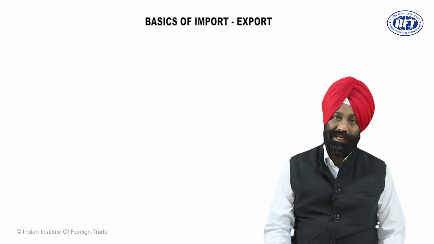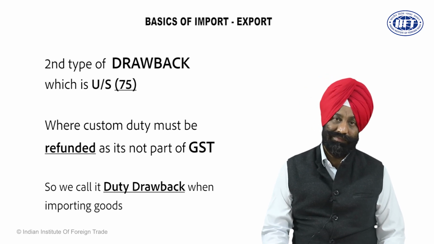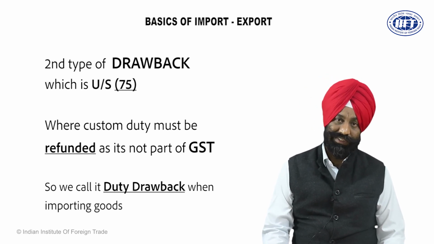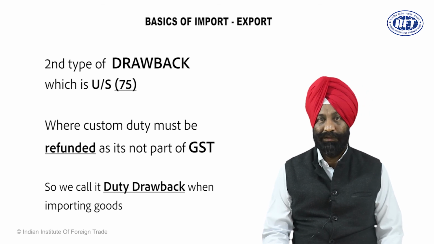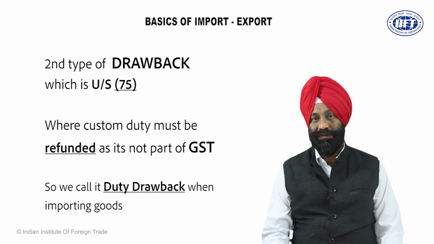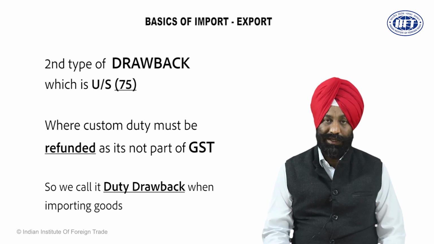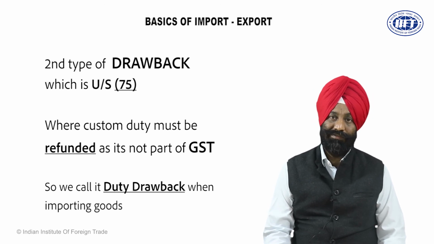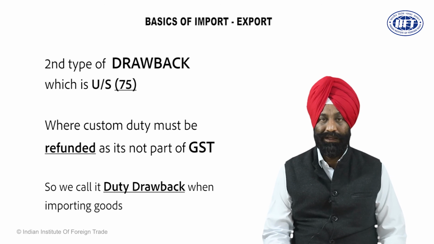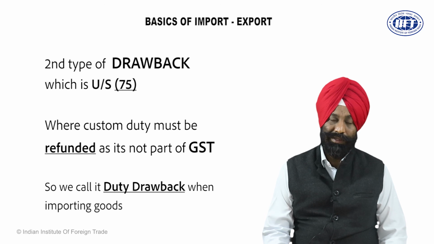Dear friends, the second type of drawback, which is the most popular drawback and is easy to avail, is the section 75 drawback, where the goods are manufactured. When goods are manufactured, the following condition may happen. Goods may be manufactured by locally procured material. Dear friends, when we procure material locally, we pay GST and we claim the input credit of GST. But some of the components may come from abroad and on which we have to pay what we call custom duty. So custom duty must be refunded because, as we discussed, it is not part of GST. So for that, government gives us duty drawback.